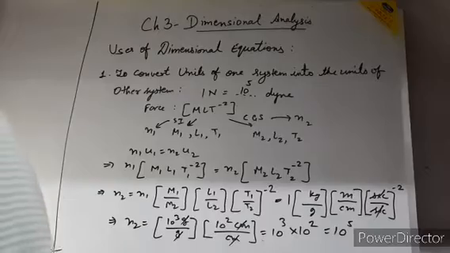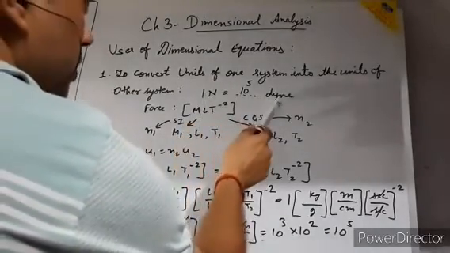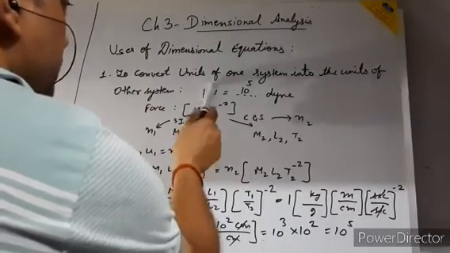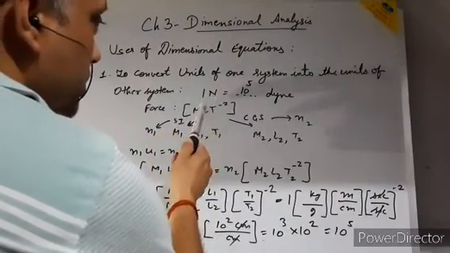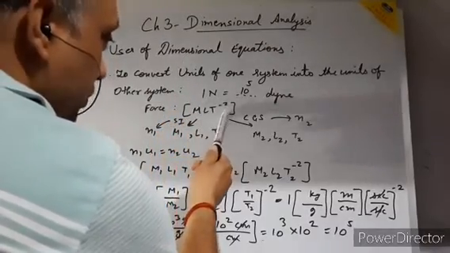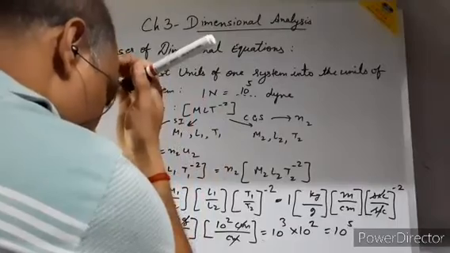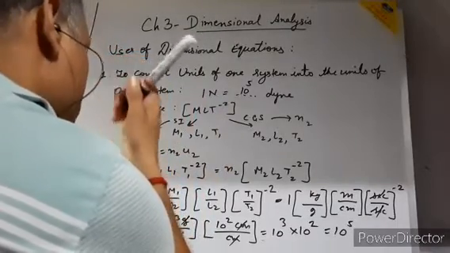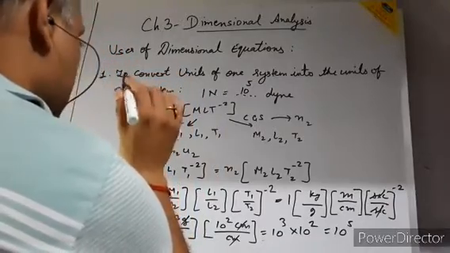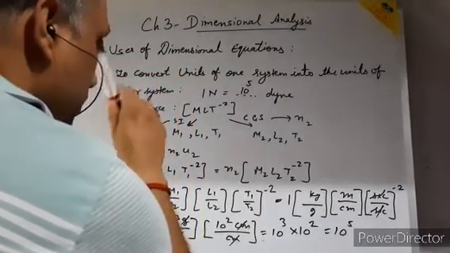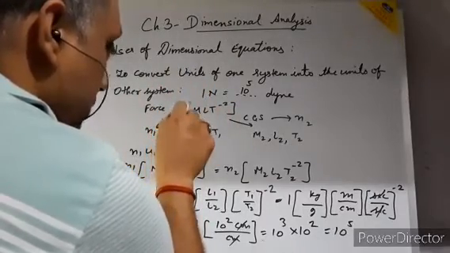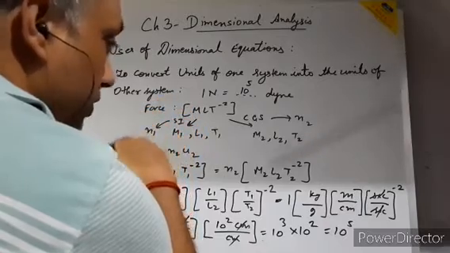Understood what we have done? 1 Newton is equal to how many times? So 1 is the numerical value of N1. Actually it is a unit of force. So dimension of the quantity force is MLT to the power minus 2. In the first page of your chapter 3, all the dimensions of the quantities are given, at least 50 quantities. So you have to learn all this, and after the completion of this chapter you will know how to do dimensional analysis for any quantity.